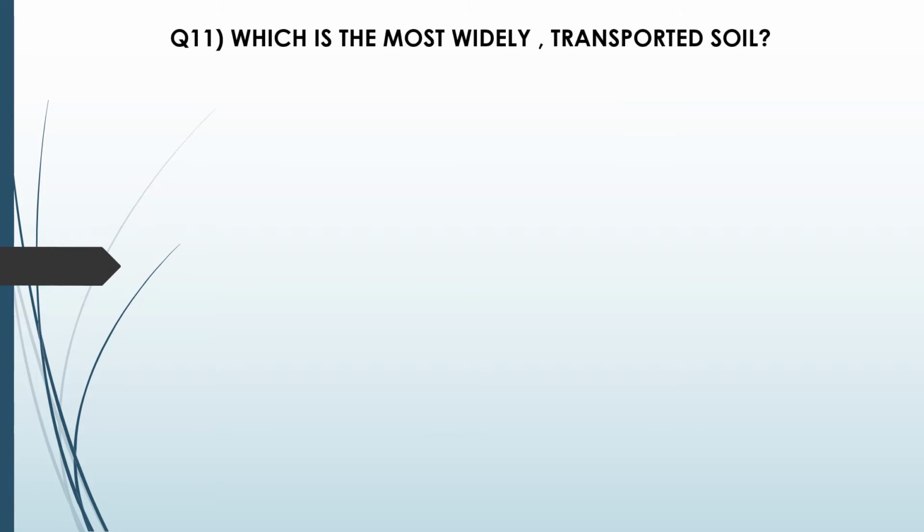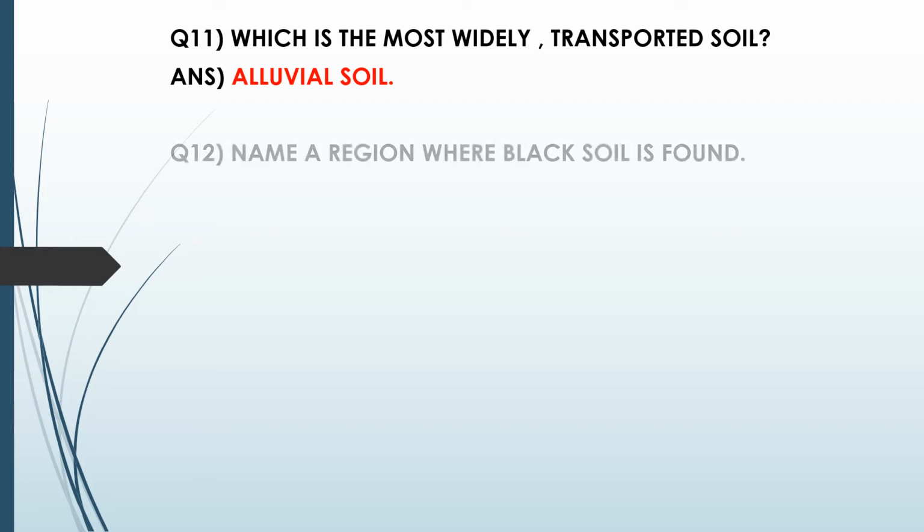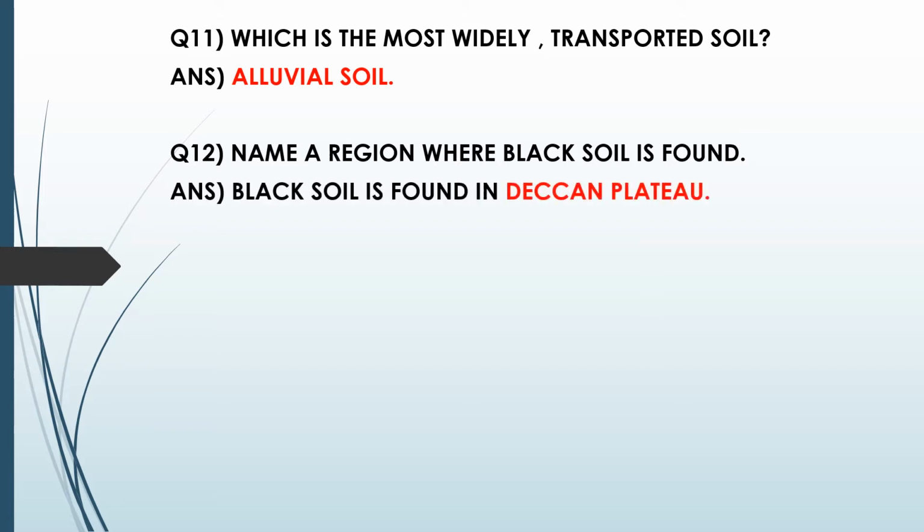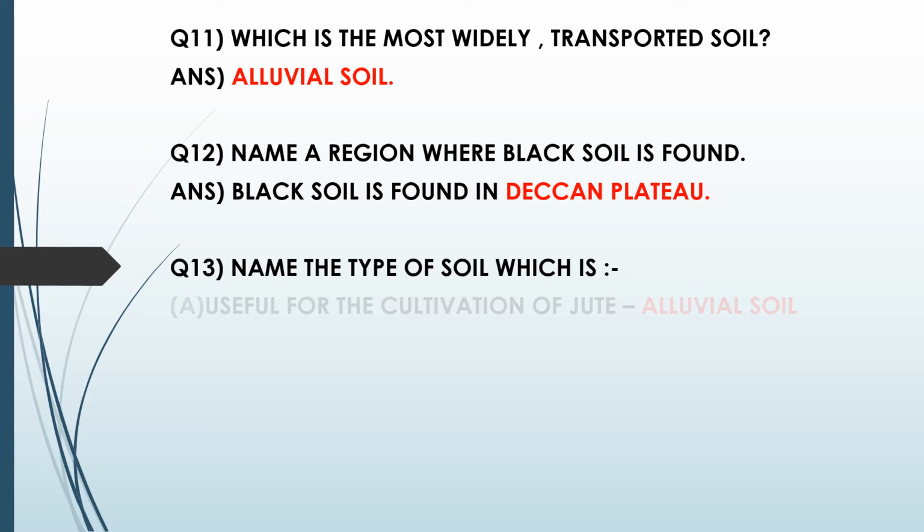First question is, which is the most widely transported soil? Answer to this question is alluvial soil. Next question is, name a region where black soil is found. So the answer will be, black soil is found in the Deccan Plateau. Next question, name the type of soil which is useful for the cultivation of jute. You have to mention the type of soil over here, so you are going to write alluvial soil.